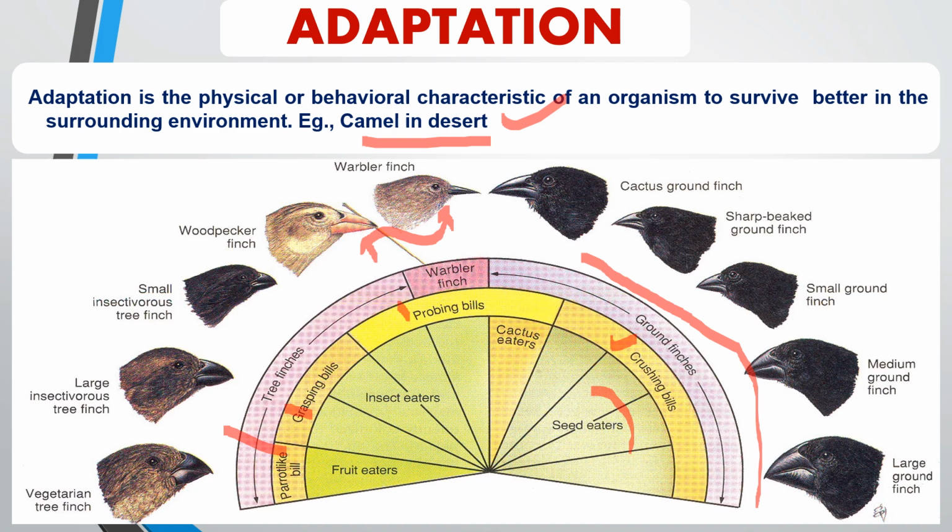So this variation in beak shapes across the finches is an example of adaptation. Each species has developed a unique beak shape and size that allows it to feed on specific types of food such as seeds, insects, or cactus parts.